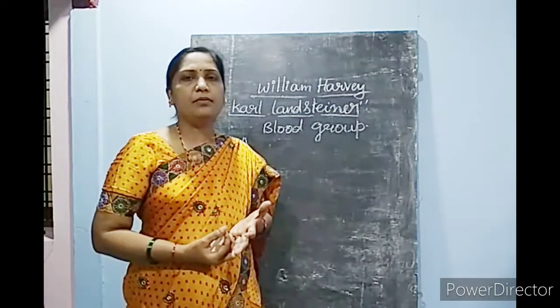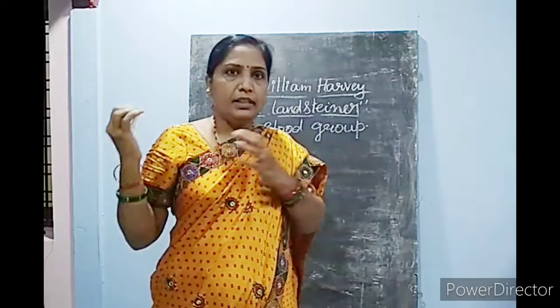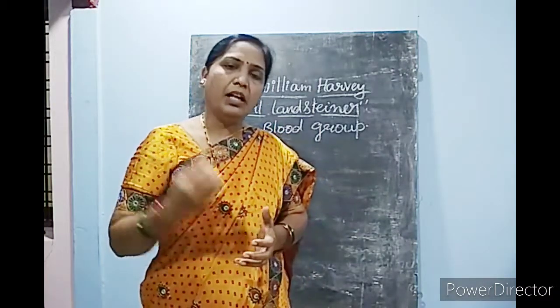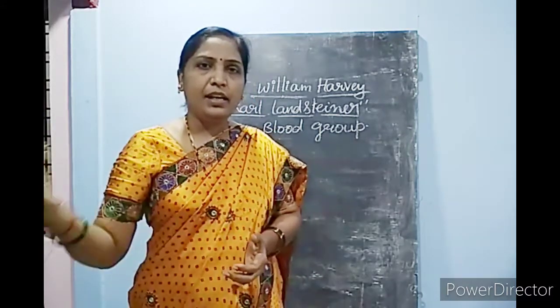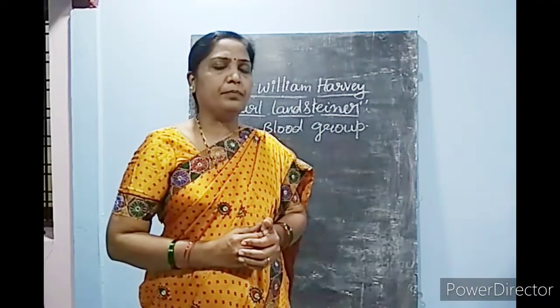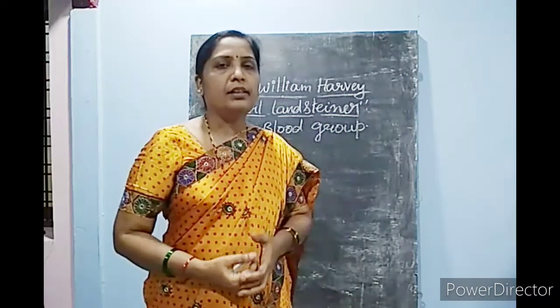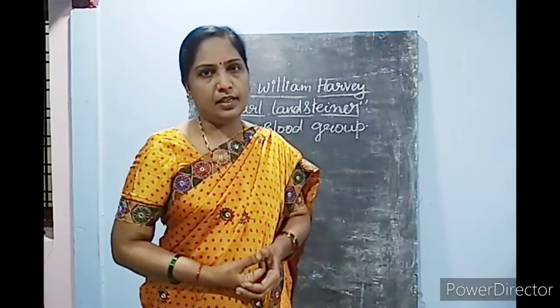and the person is in a critical condition, then if another person has the same blood group, he can donate the blood to the victim who has lost blood and needs the blood for his survival.